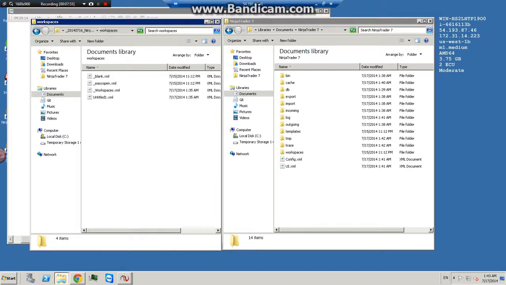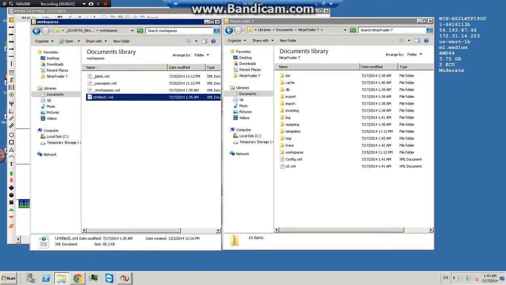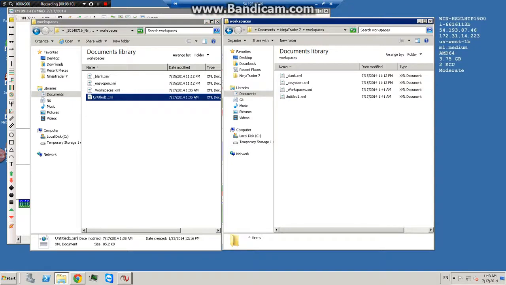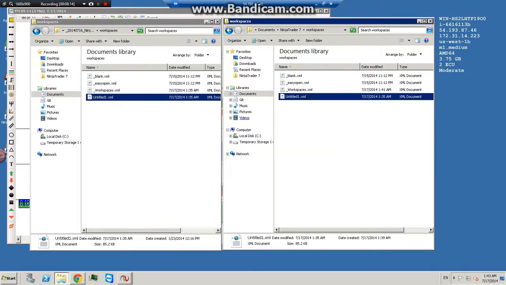in your computer on the left there will be probably a bunch of custom workspaces that you saved. So I'm going to pretend that this is mine, and I'm going to go copy, take it over to the right, go to Workspaces, and just paste it in. So that will restore all of your custom workspaces, and we're going to do the same now with chart templates.